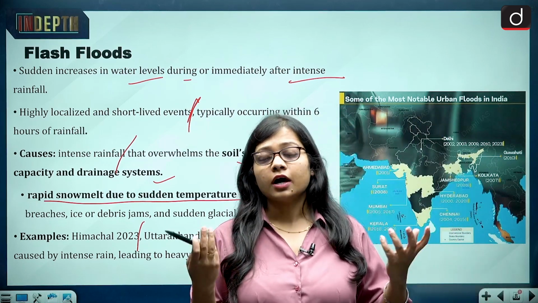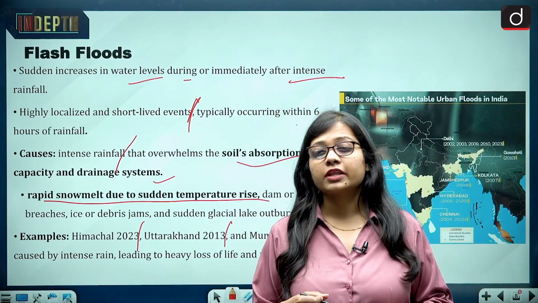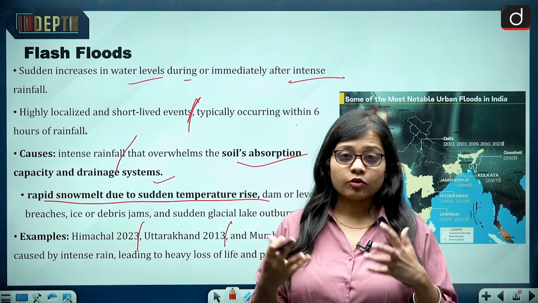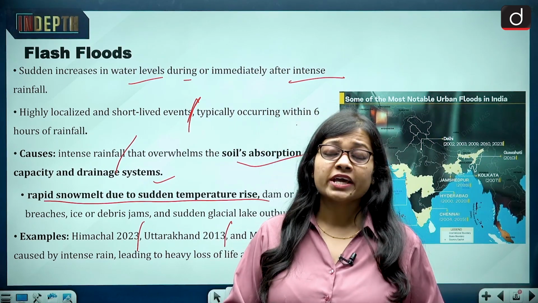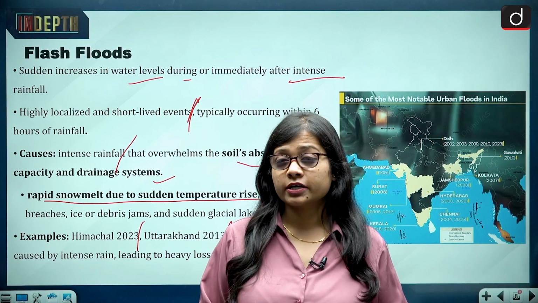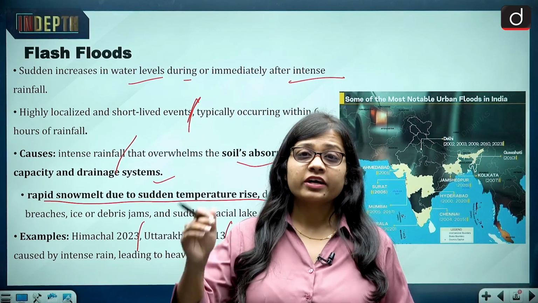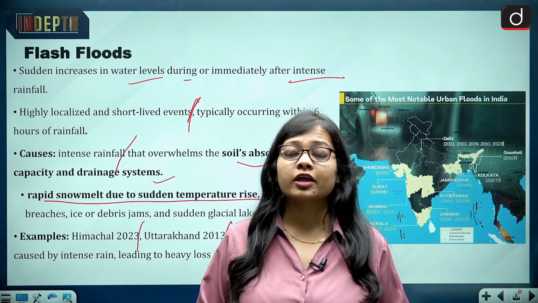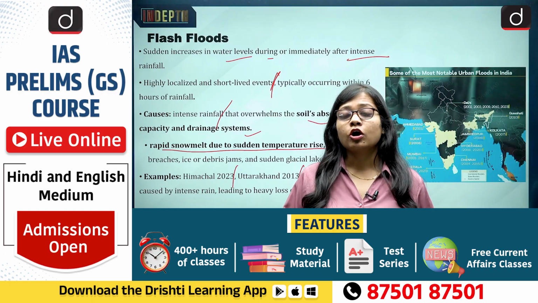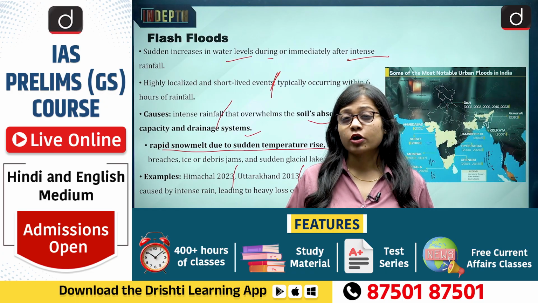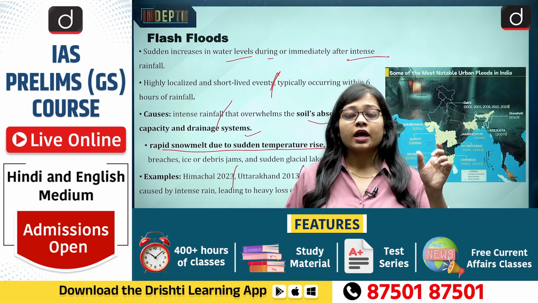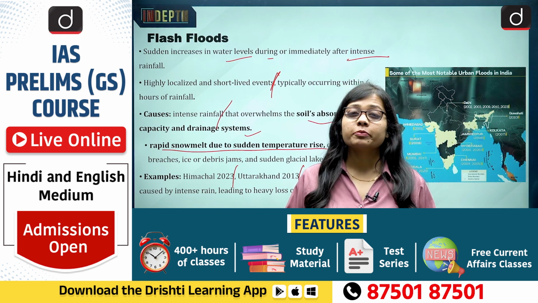And there is a new phenomenon in the urban areas, and that is urban flooding. That also is basically an increase of the water quantity in the urban area when the drainage system of the area is not able to handle that much water in a particular area, and urban flooding is also for a short period of time.